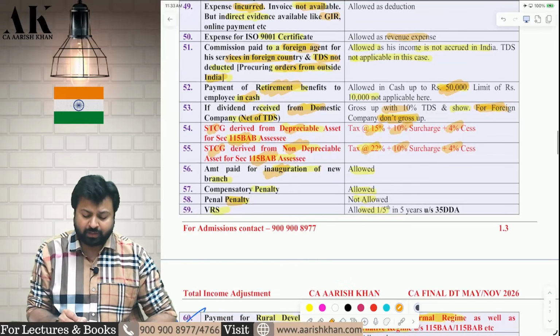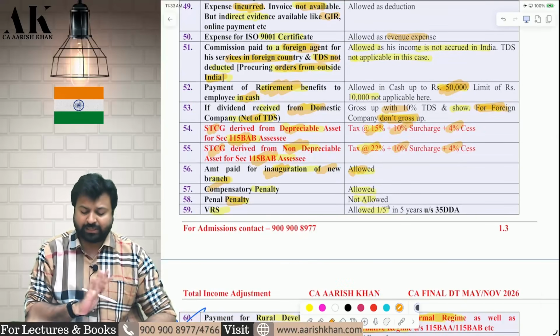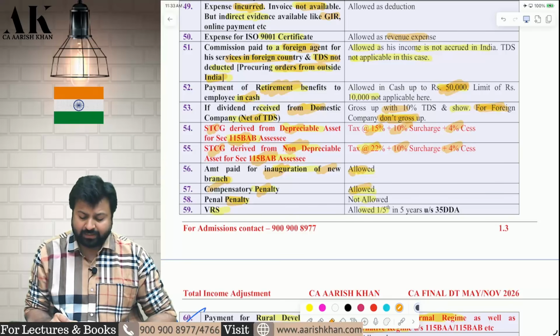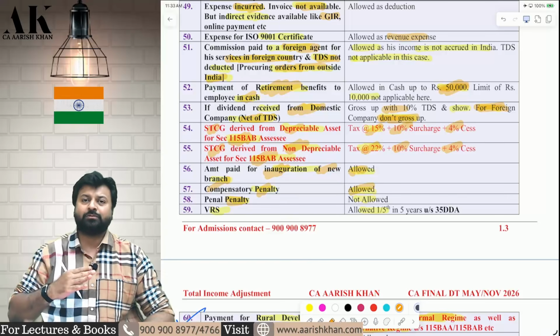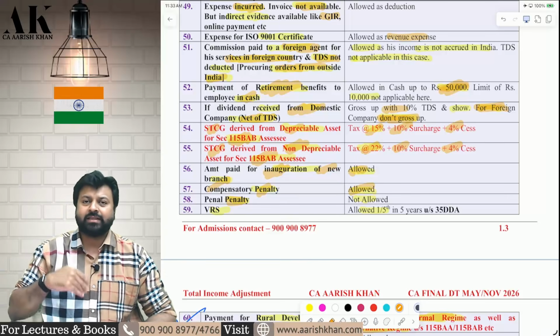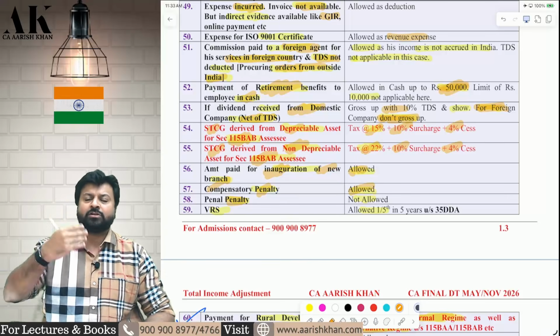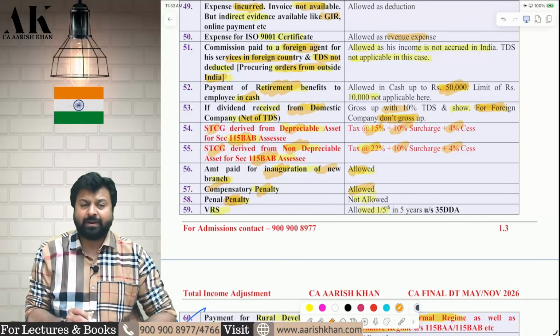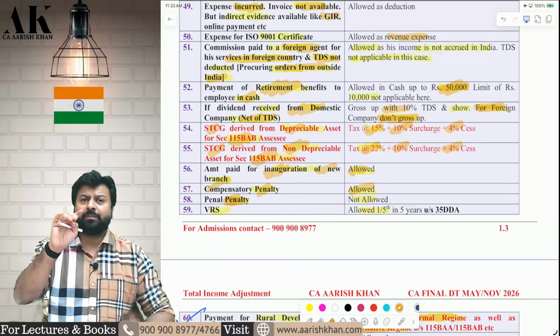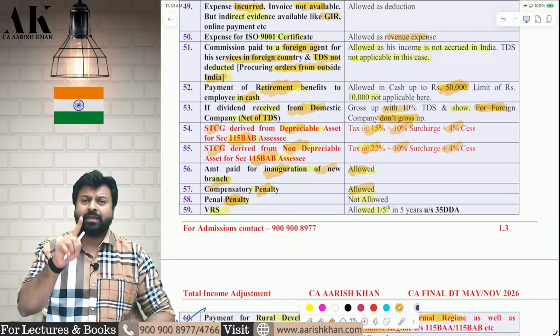Next, you are paying some amount for inauguration of a new branch, allowed as an expense. Compensatory penalty allowed. What is compensatory penalty? I am not completing your project on time, so I am paying you some compensation. That is compensatory penalty. I am not completing your batch on time, I am paying some compensation. That is compensatory penalty. Next one, penal penalty. Penalties are not allowed. That is for breaking a law. Any penalty paid for breaking a law will not be allowed.